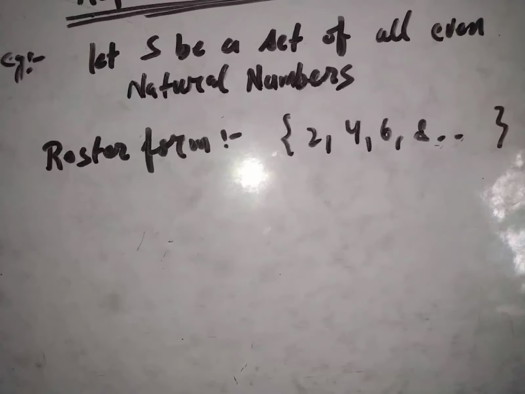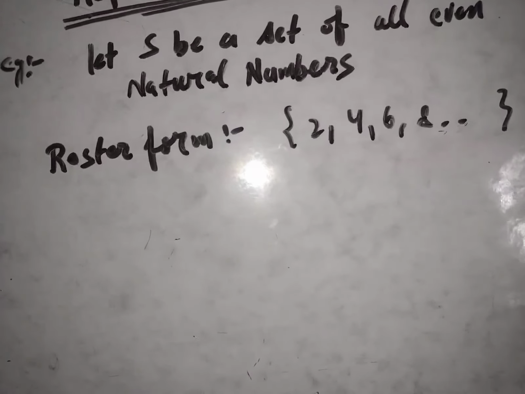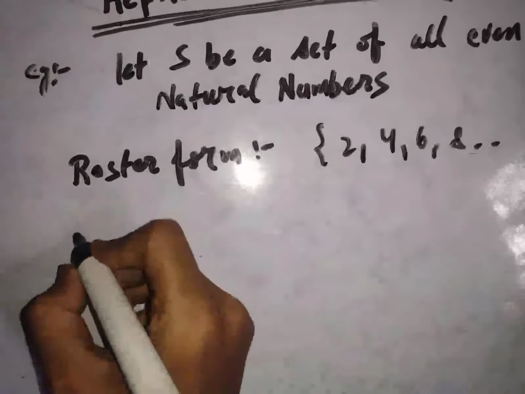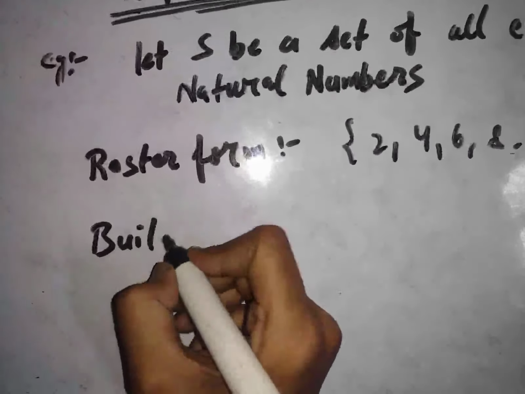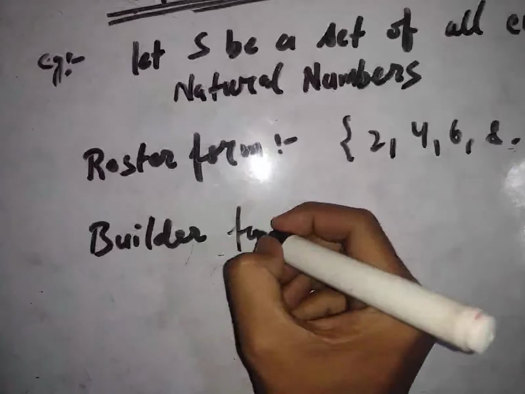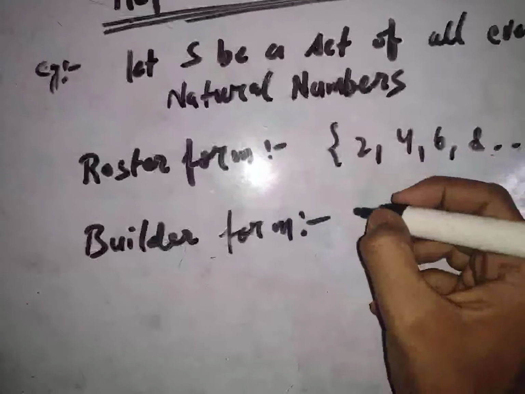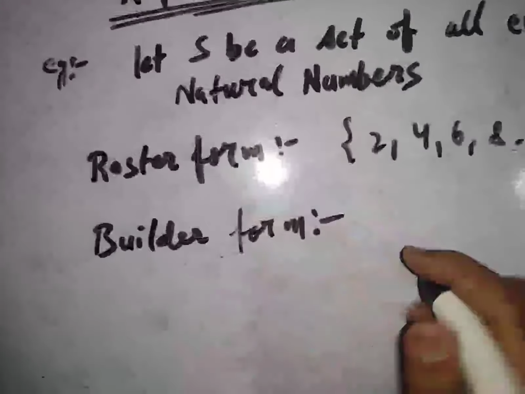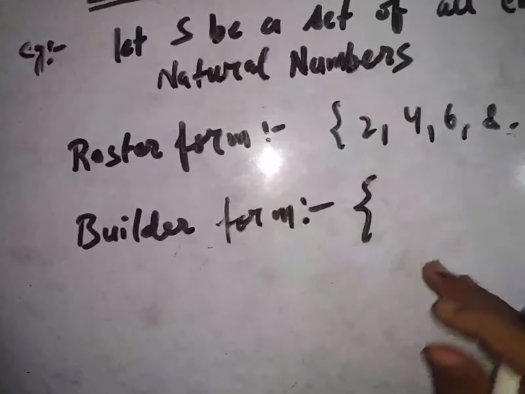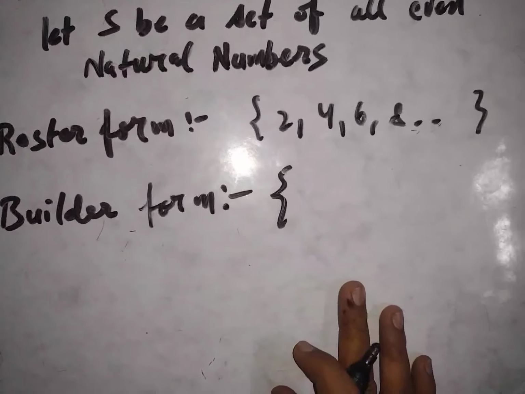So a new set representation was developed, and that was called the builder form, in which we define a number which is satisfied by all the elements of the set.